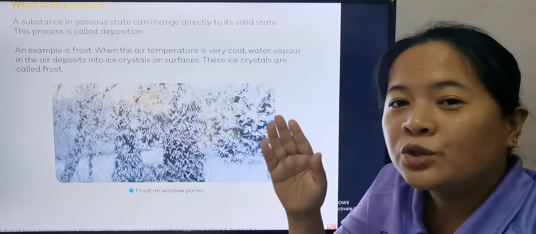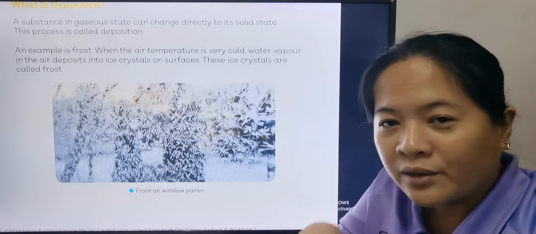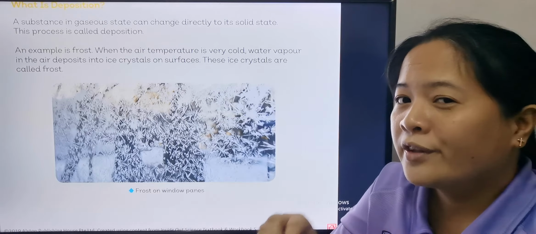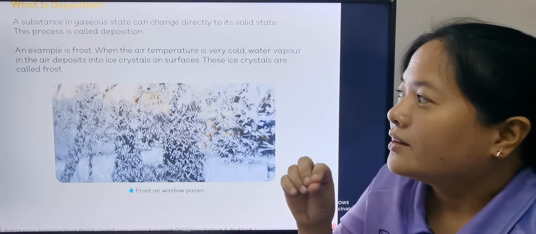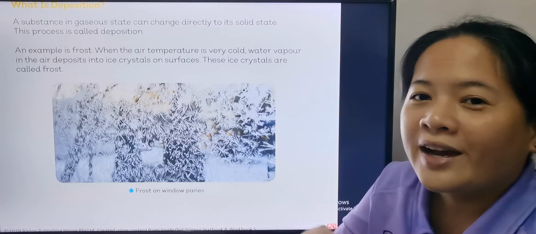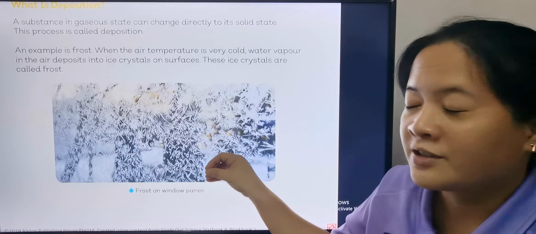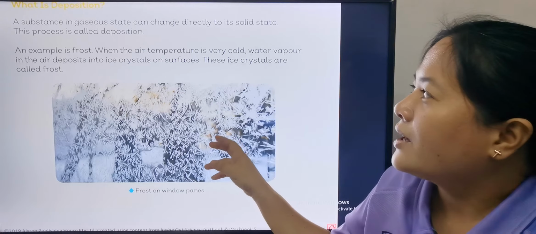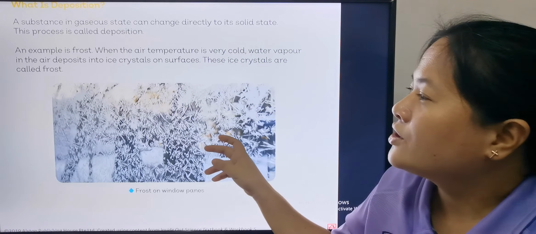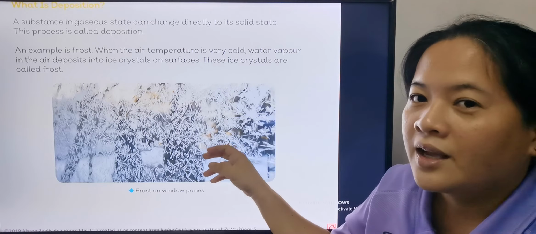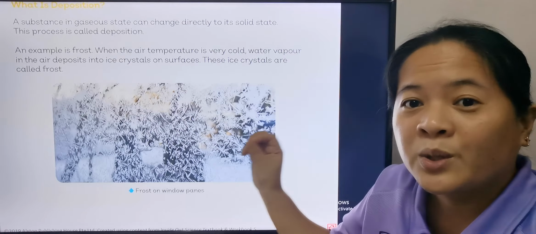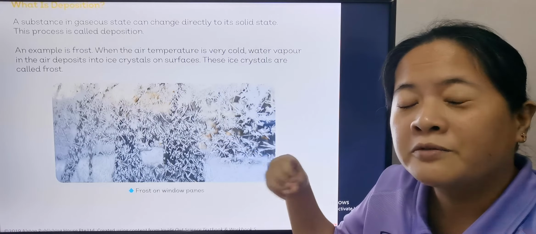Now when the temperature goes down, it's very cold. The water vapor in the air deposits into ice crystals on surfaces, so they become frost. These ice crystals are called frost. Another example is snow. Snow is an example of deposition.